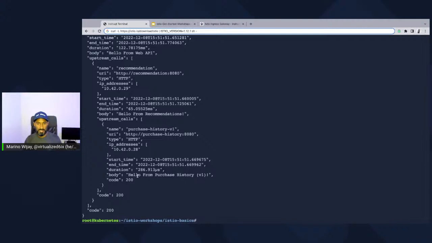And the reason why is because I haven't implemented any sort of secure policies yet. All I've done at this point is effectively deploy the gateway. I've deployed my app. I've deployed the sidecar resources for these different microservices. And now I'm operating a true mesh. But I haven't turned on something called mutual TLS yet.